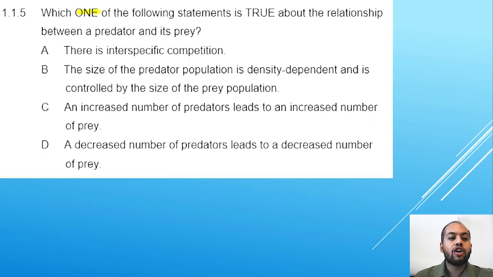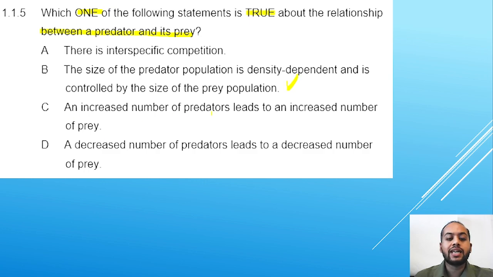Which one of the following statements is true about the relationship between a predator and its prey? There's interspecific competition. The size of the predator population is density dependent and is controlled by the size of the prey population. That is possibly correct.